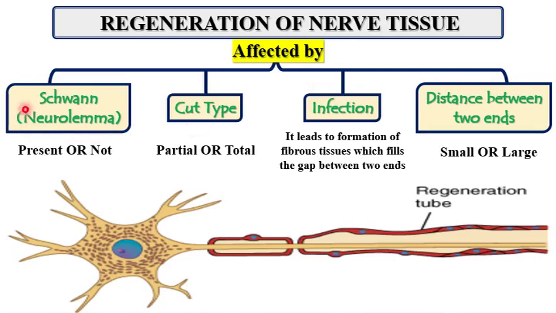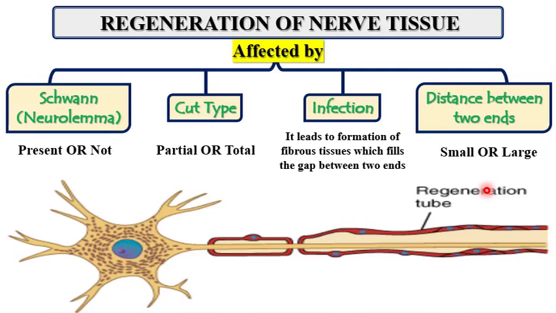Whether the Schwann cell is present or not, the cut type, partial or total, and infection, as it leads to formation of fibrous tissue that fills the gap between the two ends and prevents healing from occurring. Also the distance between the two ends, small or large. So there are four factors that affect the regenerating process of the nerve fibers.